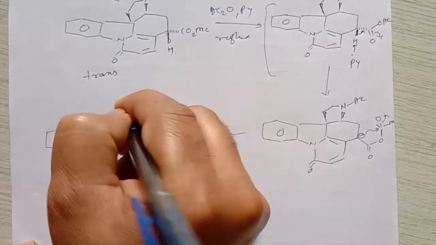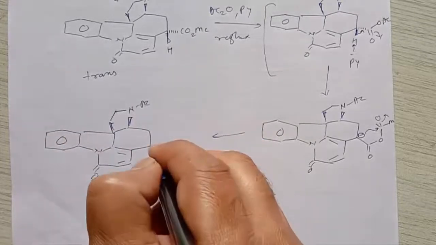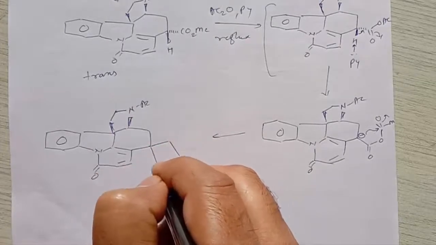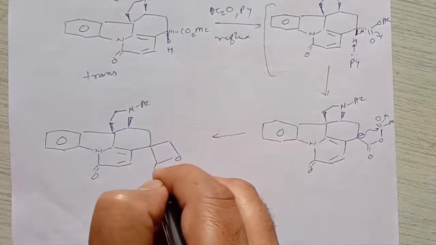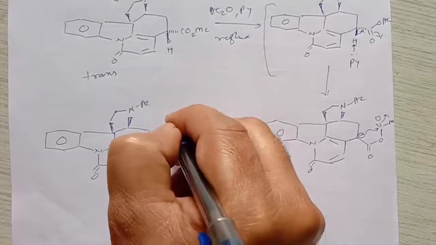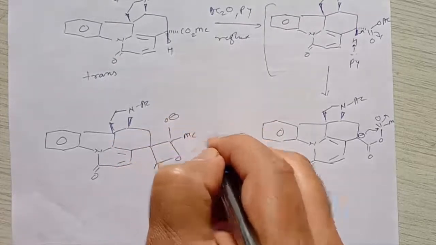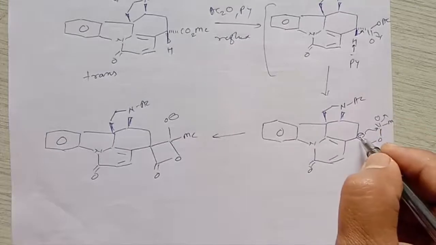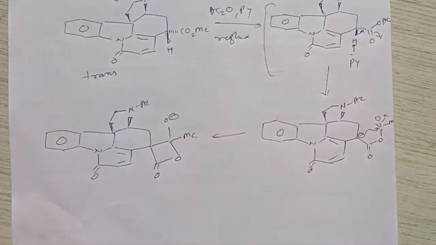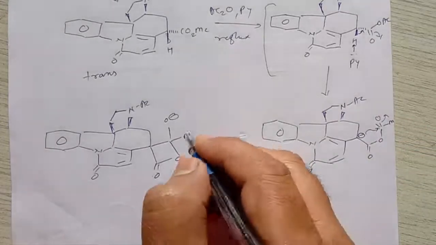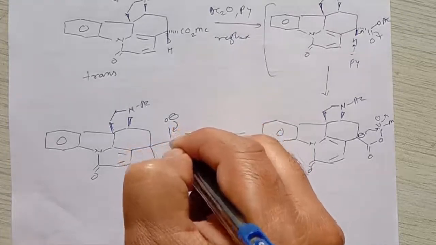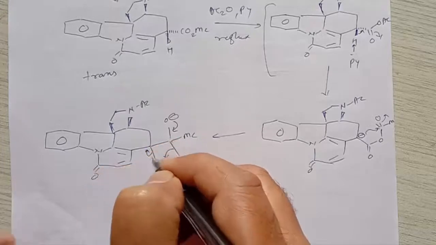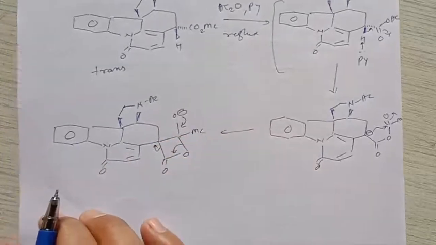NaC, CH2, and then what does it give? It gives formation of a 4-member ring containing oxygen, carbon double bond. Here is O minus and here is methyl. That means when this negative charge attacks this carbon, it gives formation of 1, 2, 3, 4, a 4-member ring, and then in the next step this 4-member ring will revert, and then it gives another type of molecule.